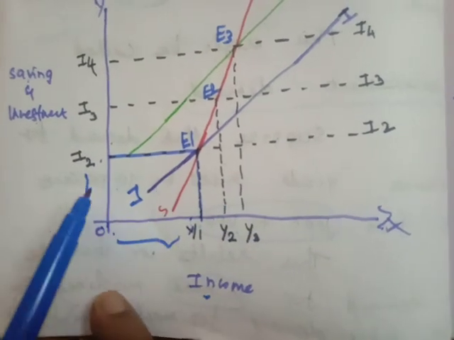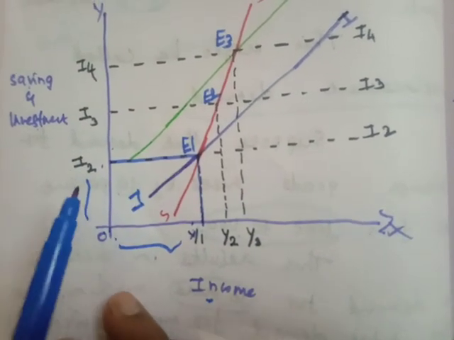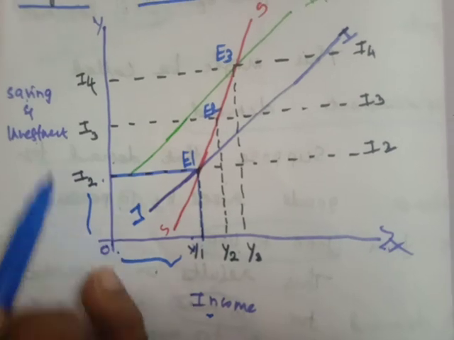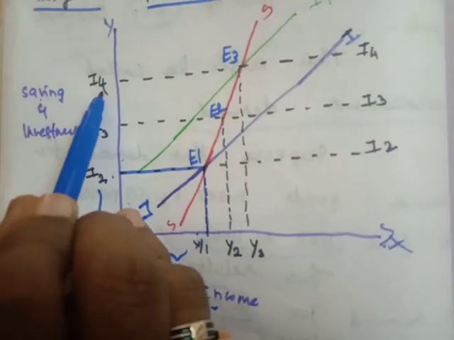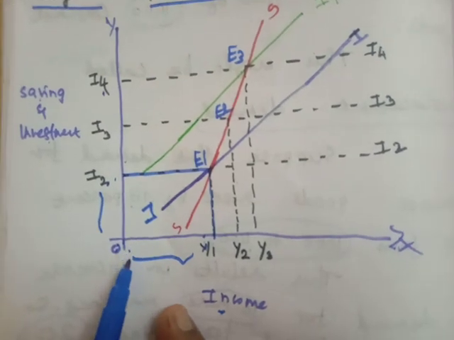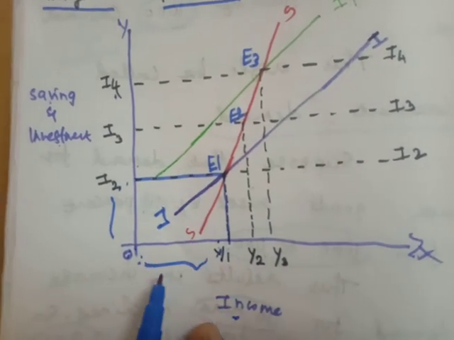Now investment increases from OI2 to OI4. This increases the income from OY1 to OY3.